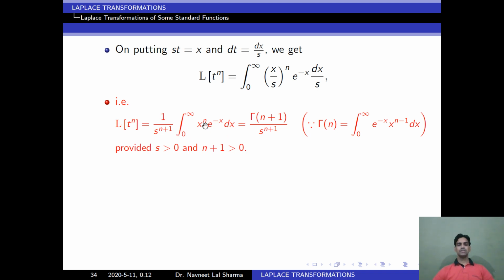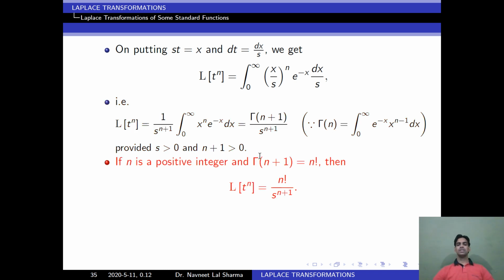Now question, how will we solve this integration? As we know, the gamma function gamma of n is equal to integration 0 to infinity e to the power minus x into x to the power n minus 1 dx. When we compare this integral with this, here we have only x to the power n. So what will we do? We will add 1 and subtract 1, so x to the power n plus 1 minus 1. So I am assuming capital N is equal to n plus 1. So we get gamma of n plus 1 divided by s to the power n plus 1, and this result holds when n plus 1 greater than 0 and s greater than 0.